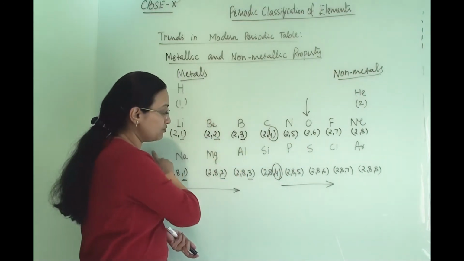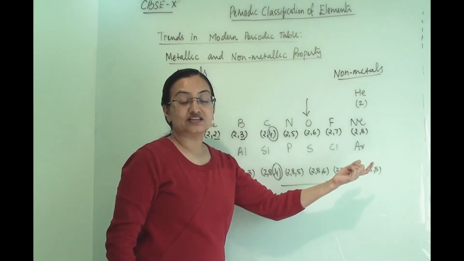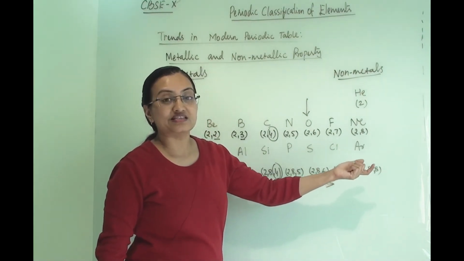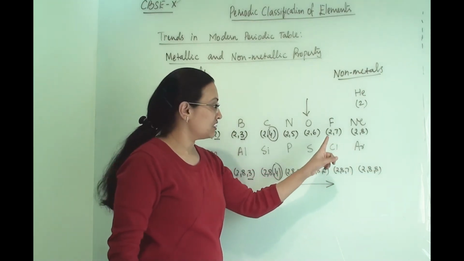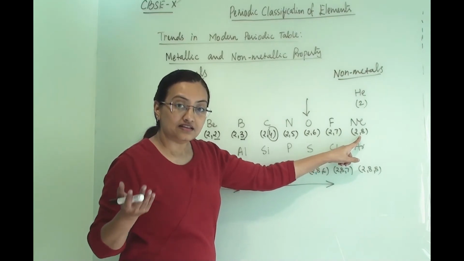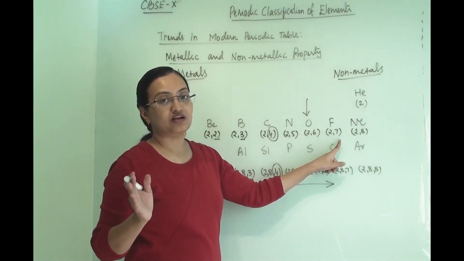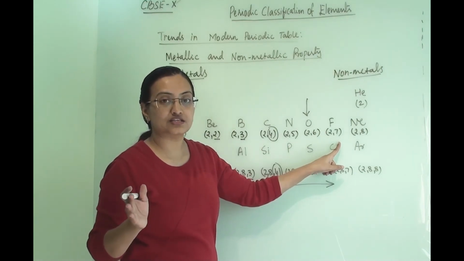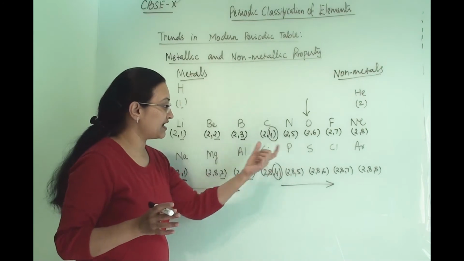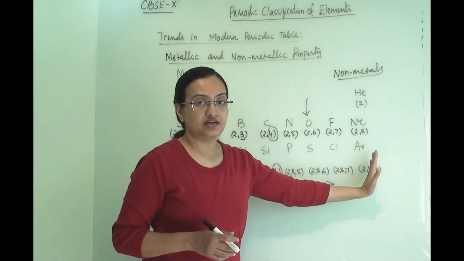So as we go from left to right, the electron acceptance tendency will increase. They will have more and more tendency to accept electrons, because as they come near to completion of the orbit, they will accept 1 or 2 electrons and become stable. So as we go from left to right, the metallic character will decrease and the non-metallic character will increase.